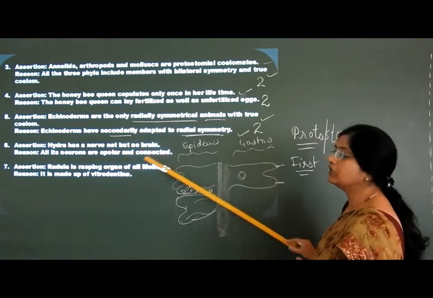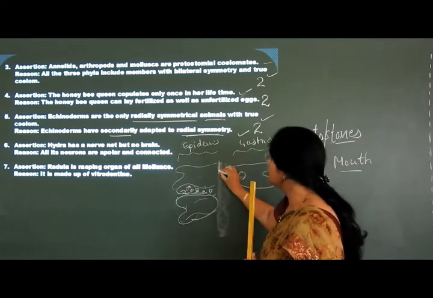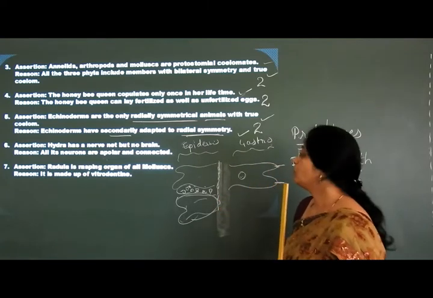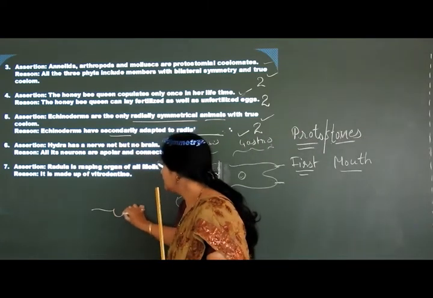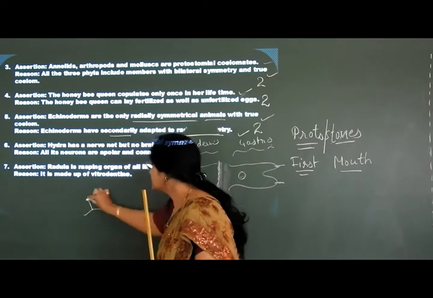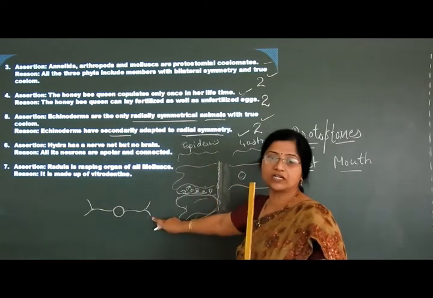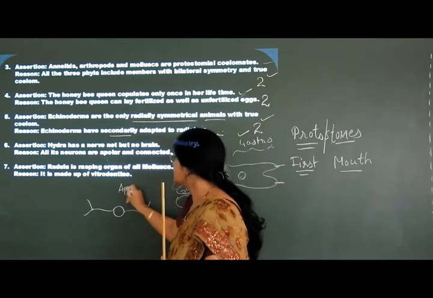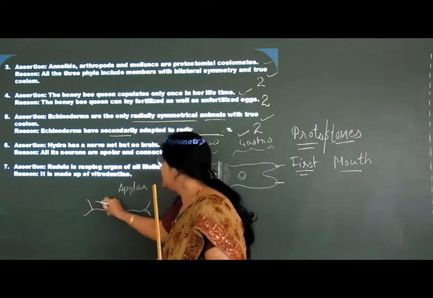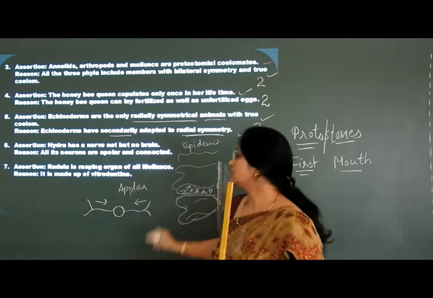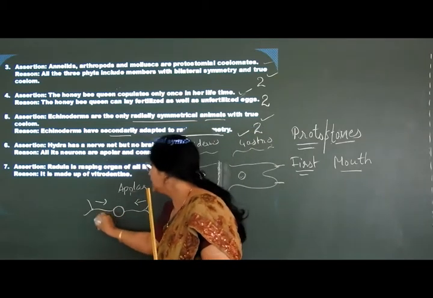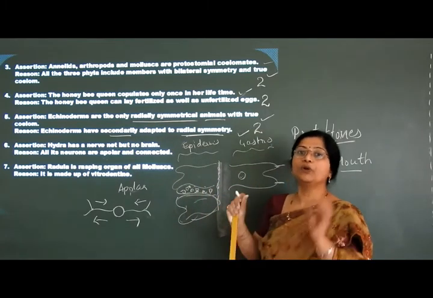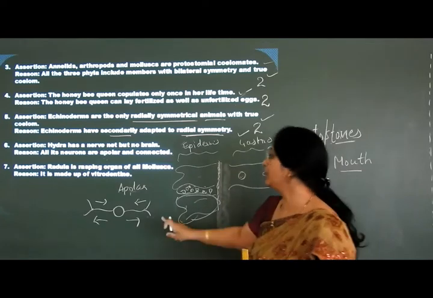Hydra has a nerve net but no brain. Here I have shown you the nerve cells which are apolar or non-polar. Why is it called non-polar? This is the cell body, and this kind of neuron structure will be present here. It is called apolar because in both directions the stimuli can be received, and in both directions the transmission of the impulse occurs. Such neurons are called apolar or non-polar neurons.